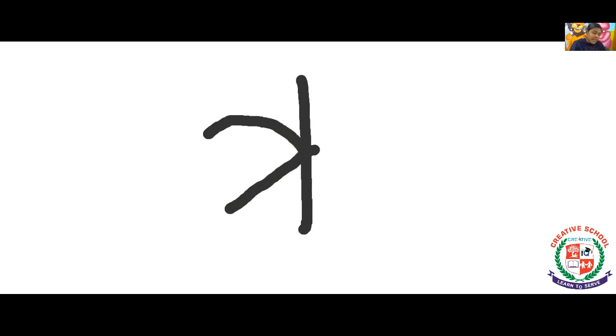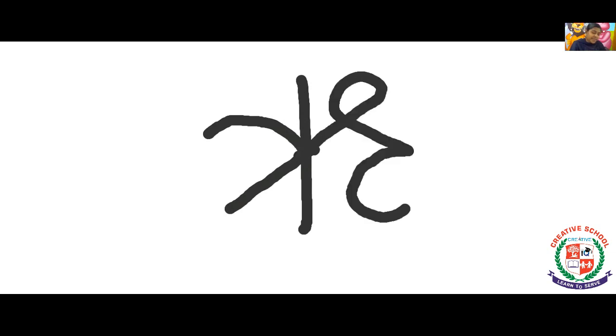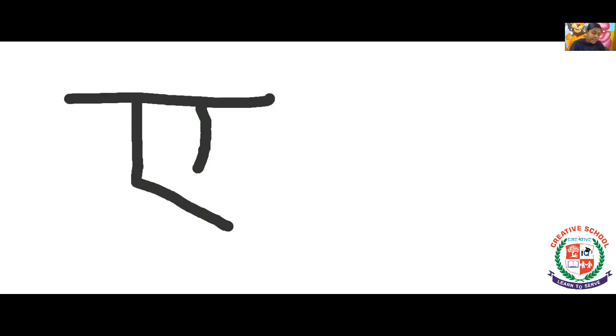First standing line, slanting line, then curve line, and then sleeping line. This is Ru. Now the next letter is standing line, slanting line, sleeping line. This is A.